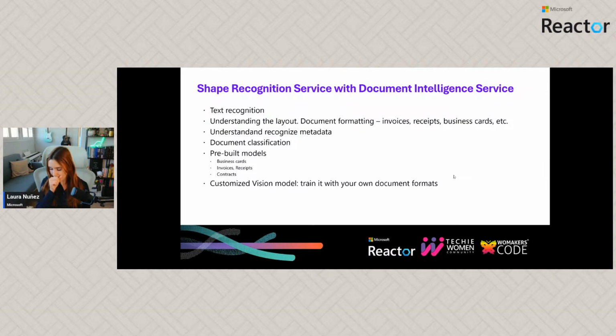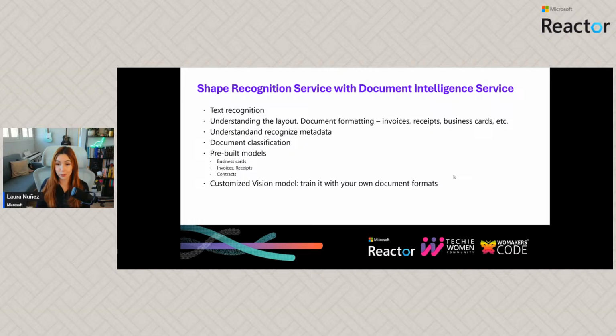And sorry, this is the number of the house, or this is the number of the customer, this is the item number one we bought on this receipt. It's going to be able to identify what the text is meaning, right? So what it belongs to. It's going to be able to understand and recognize metadata out of documents, because it understands the format.